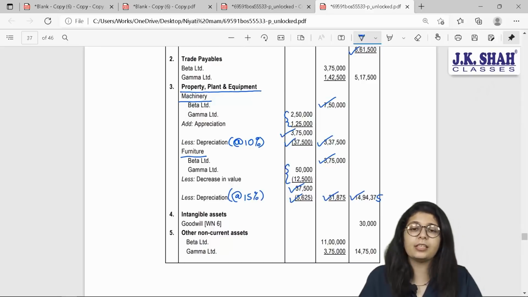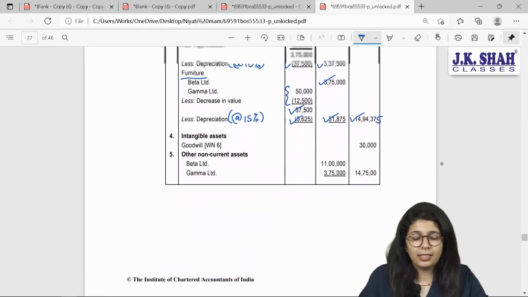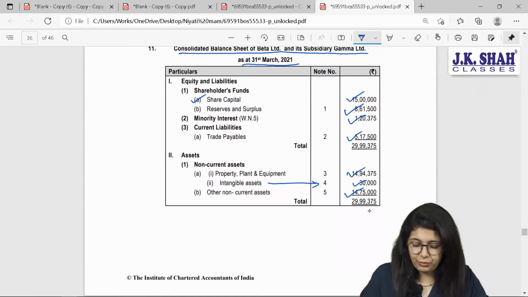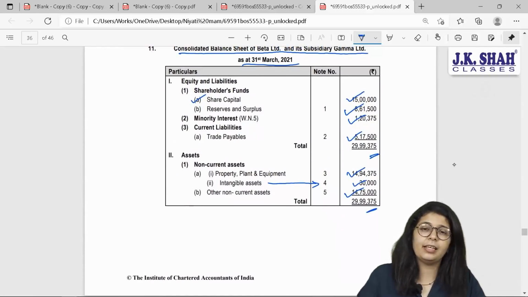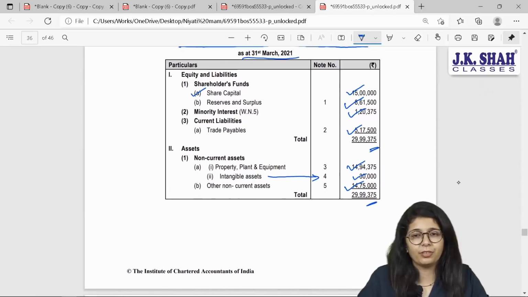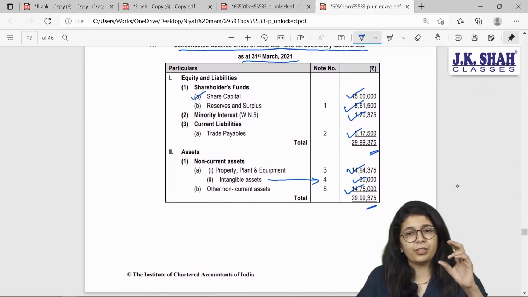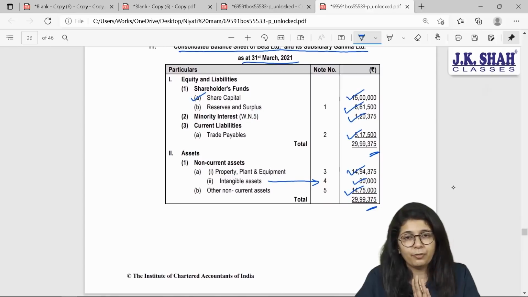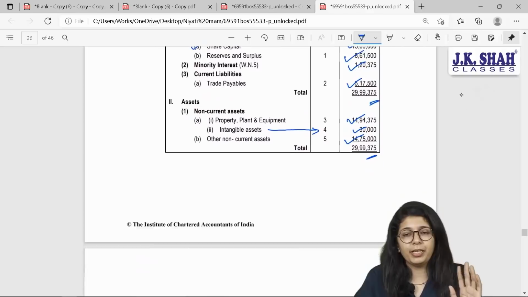There is a printing mistake. Just add 5. Got it, beta? That is it. If I transfer these values over here, my balance sheet will tally at 29,99,375. All you have to do is, rest all the assets and liabilities shall remain same. Property, plant and equipment will change and reserves have to be taken care of.